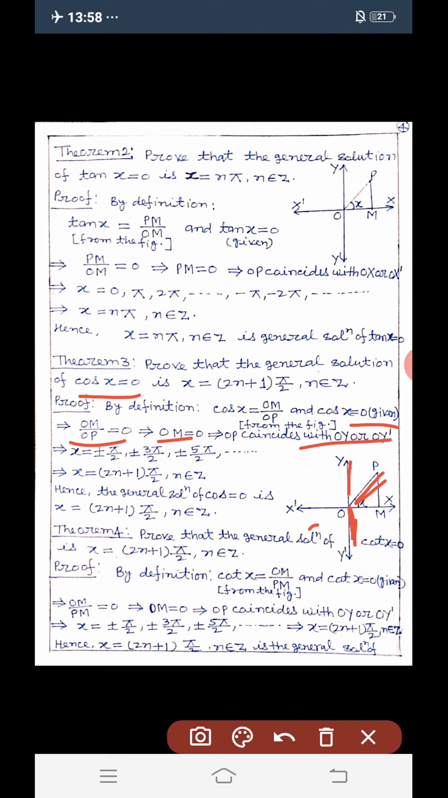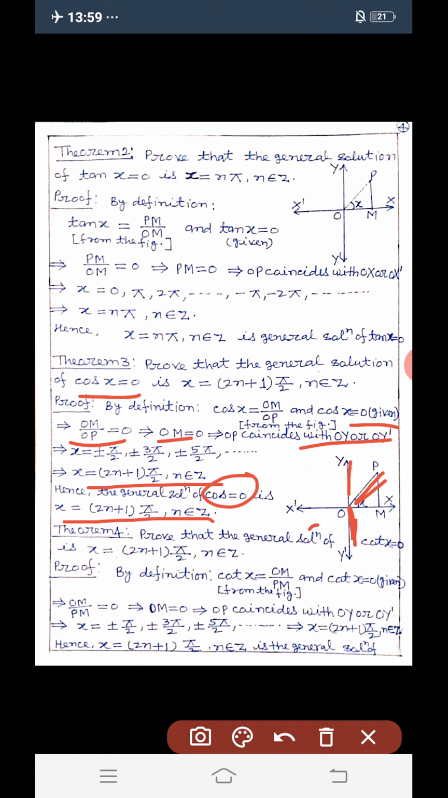So possible values of x are ±π/2, ±3π/2, ±5π/2 and so on. And we can write this in compact form as x = (2n+1)π/2, where n belongs to integer. Hence the general solution of cos x = 0 is x = (2n+1)π/2, where n belongs to Z, that is integer.